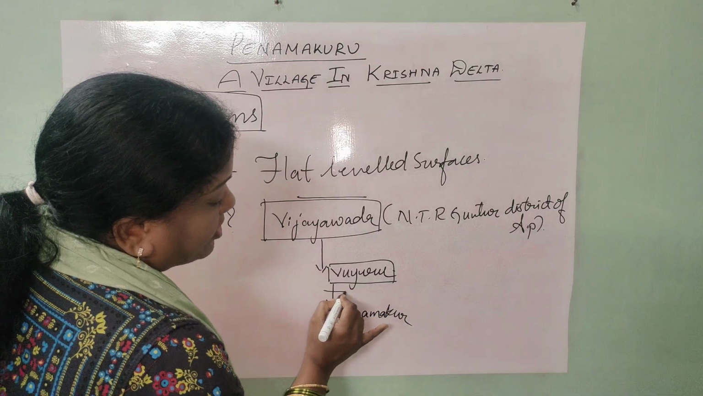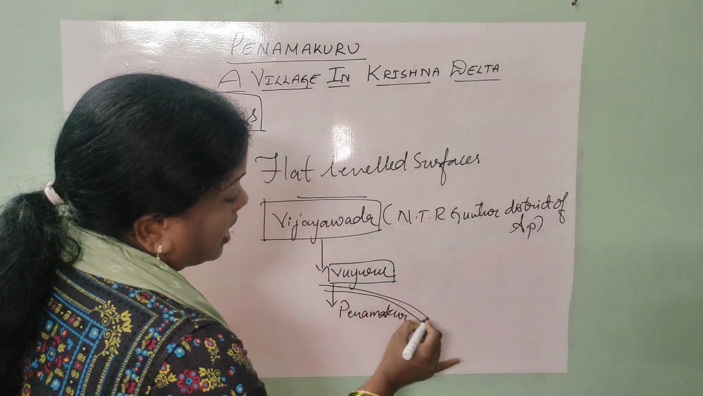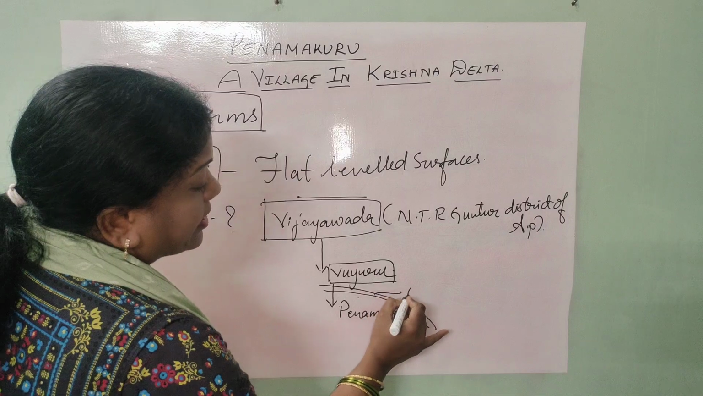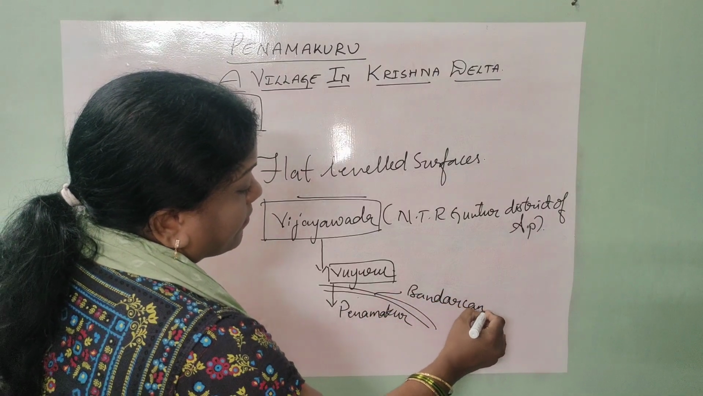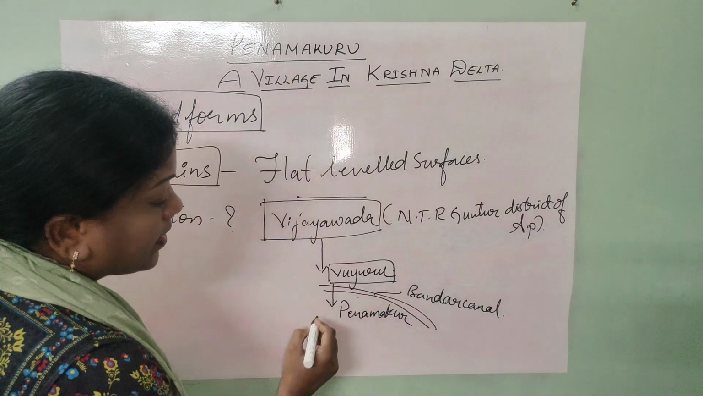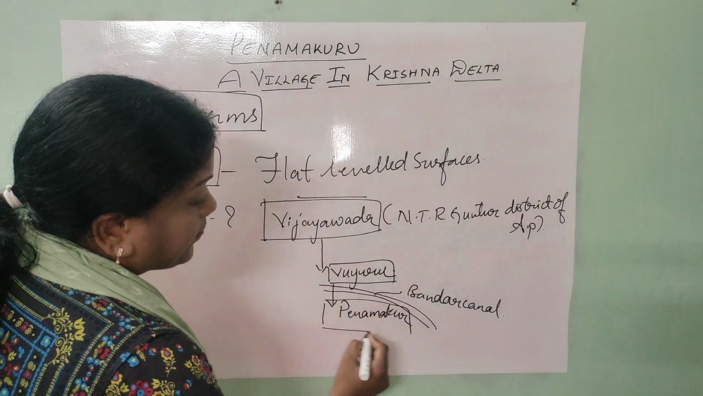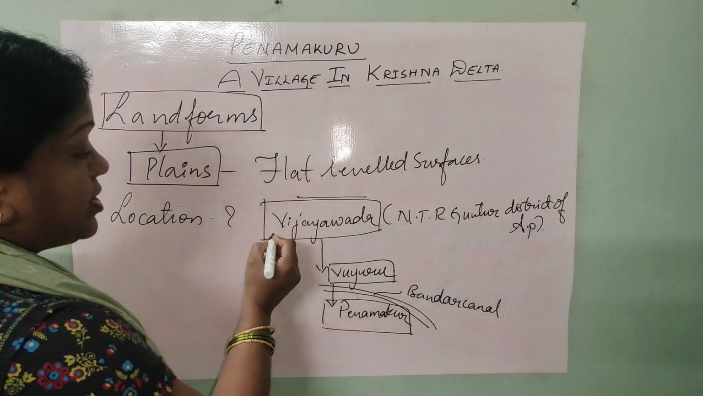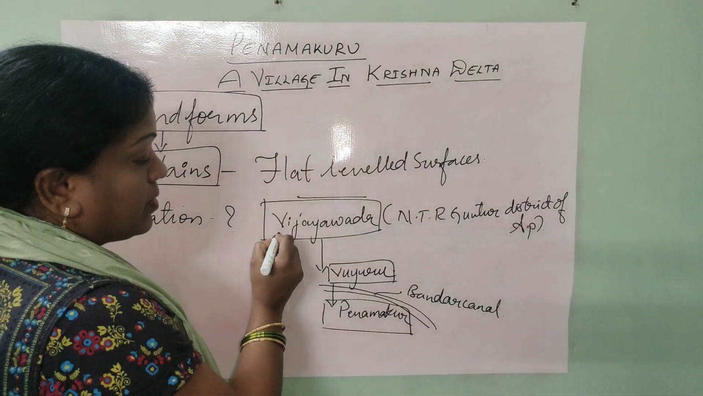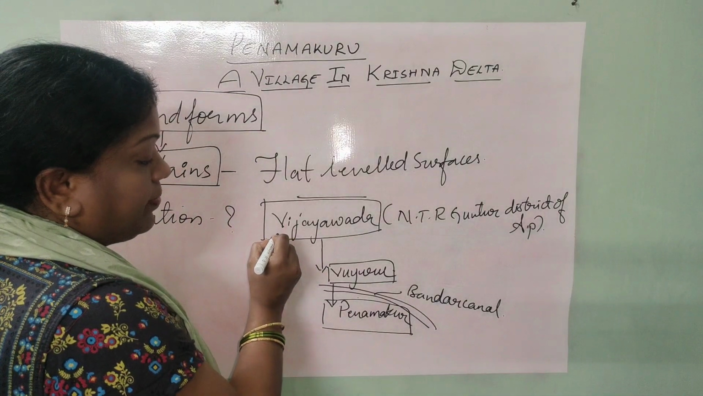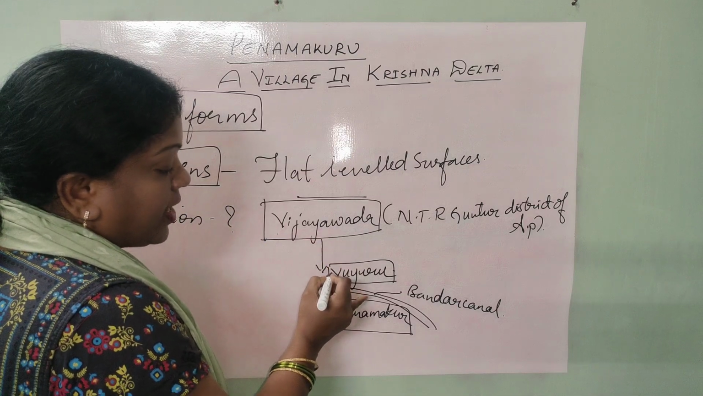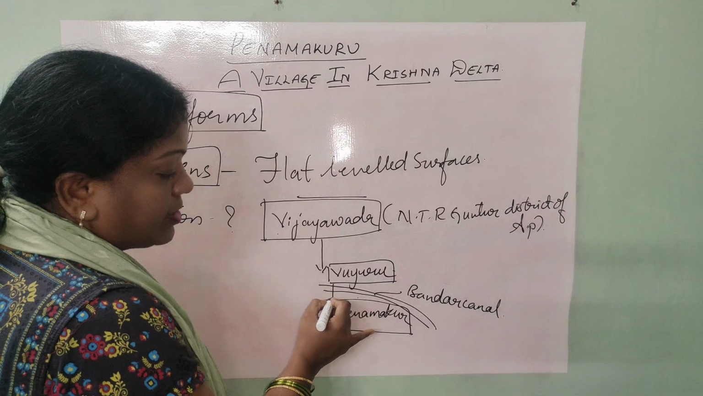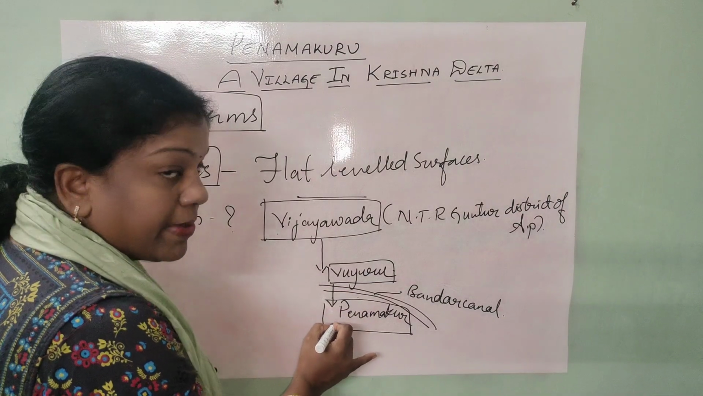Before they reached Penamakuru, they came across a canal. That canal's name is Bandar Canal. Are you clear about the location? First, they dropped themselves in Vijayawada. From there, they started travelling and reached Vuyuru, the small town. And from there, they came across the Bandar Canal and reached the Penamakuru village.